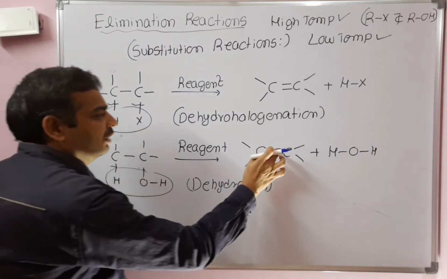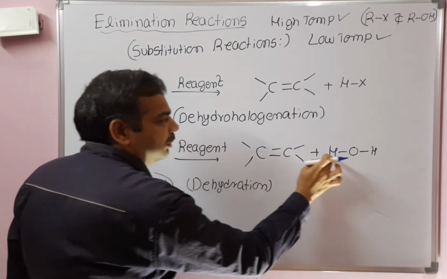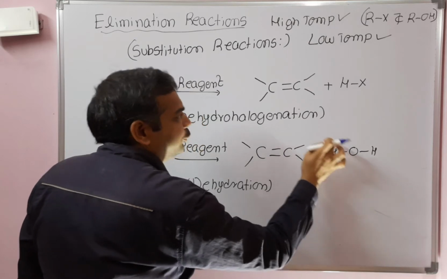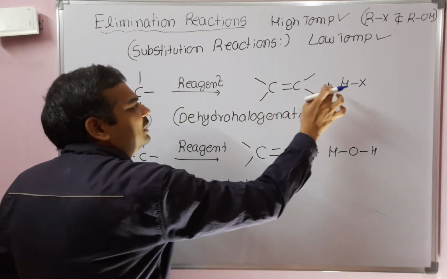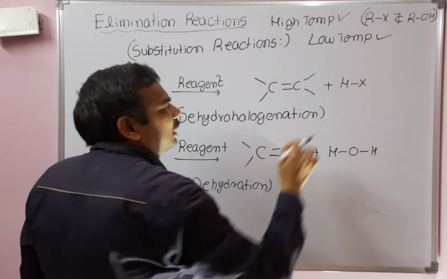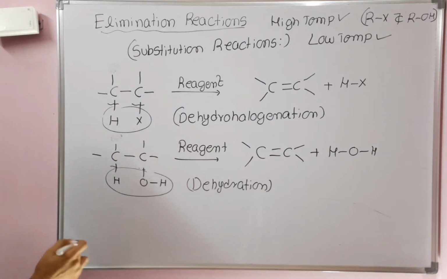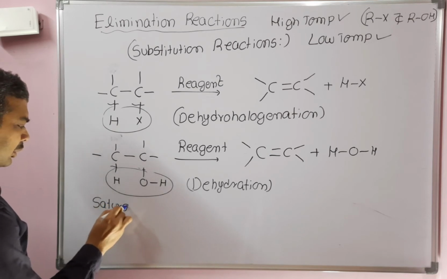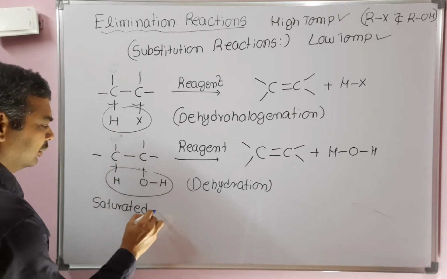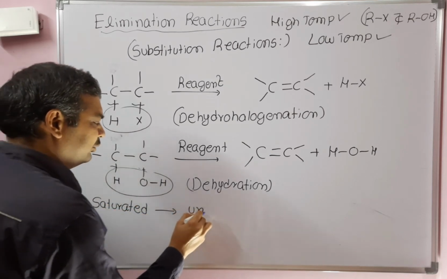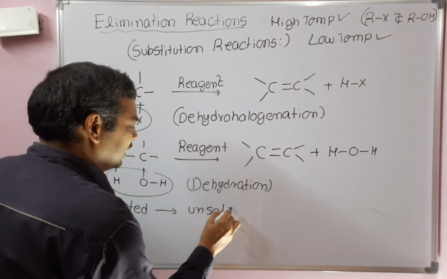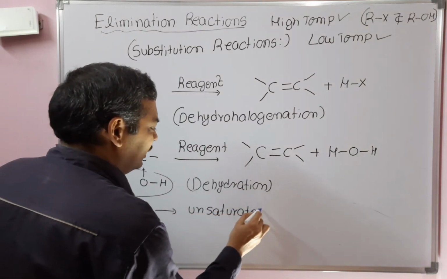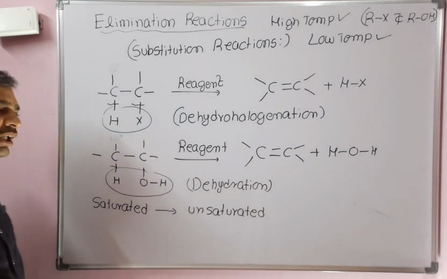Here also one pi bond is new, and hydrogen to halogen is the new bond. So overall, saturated compounds are converted into unsaturated compounds.